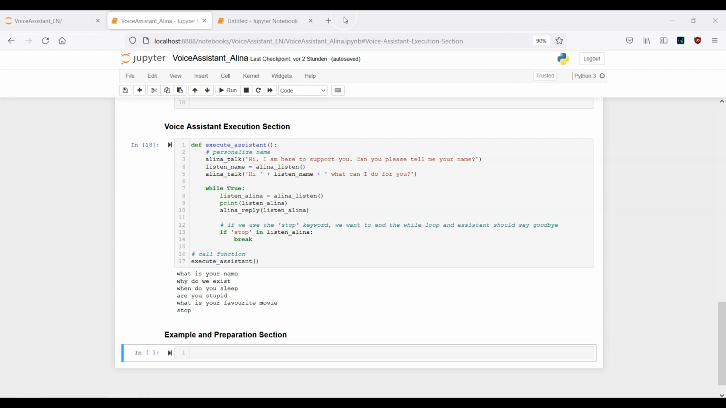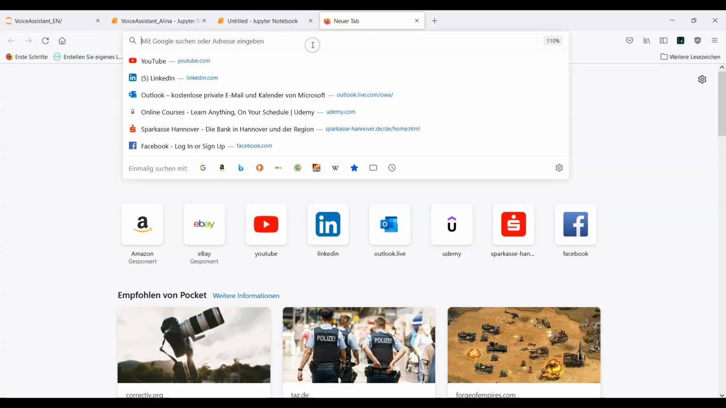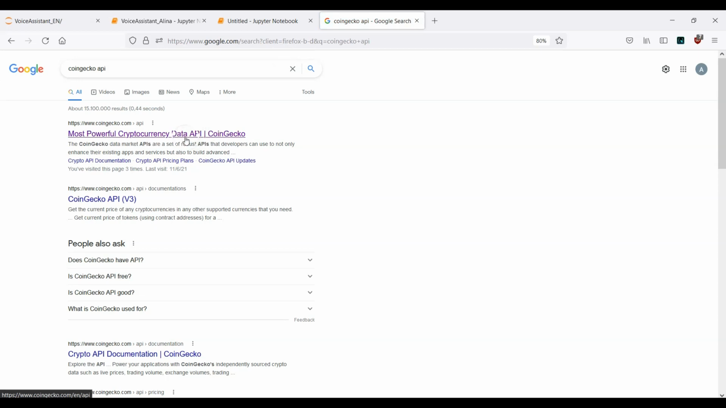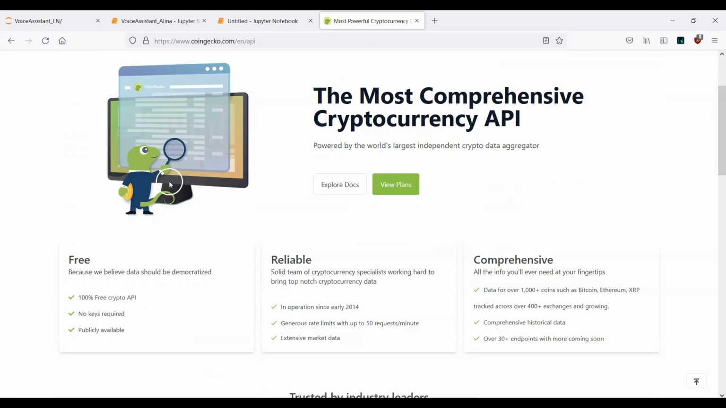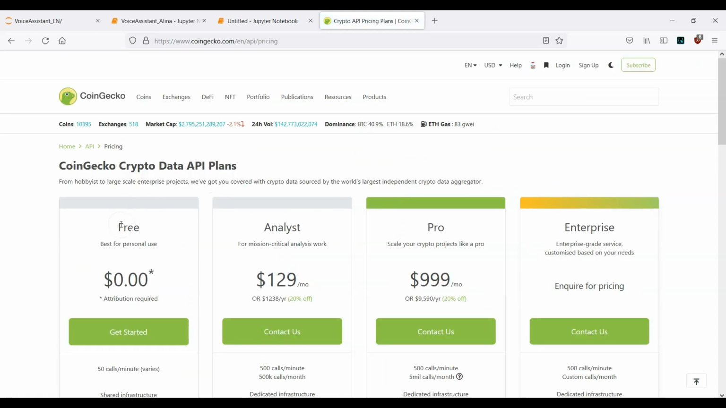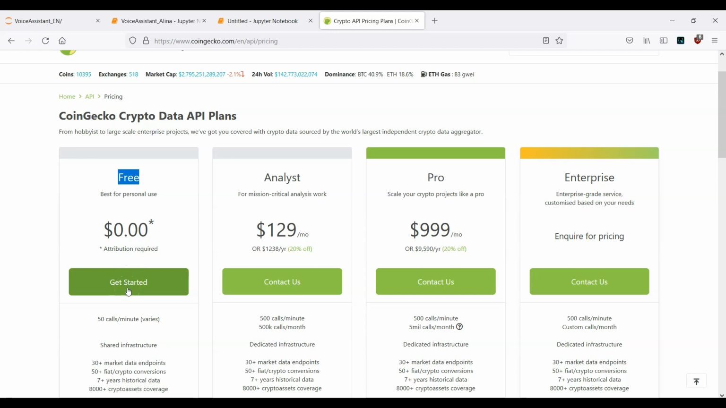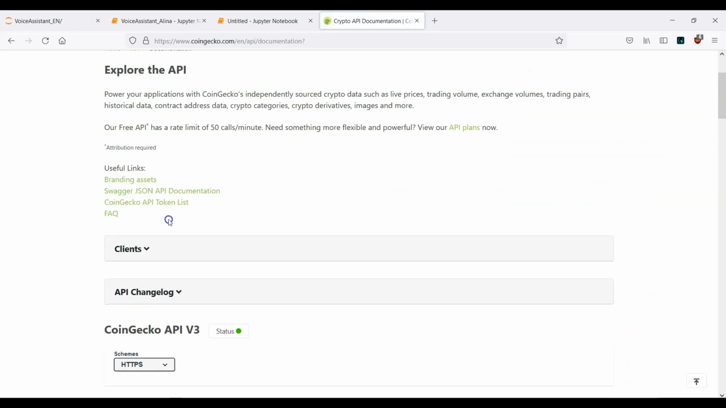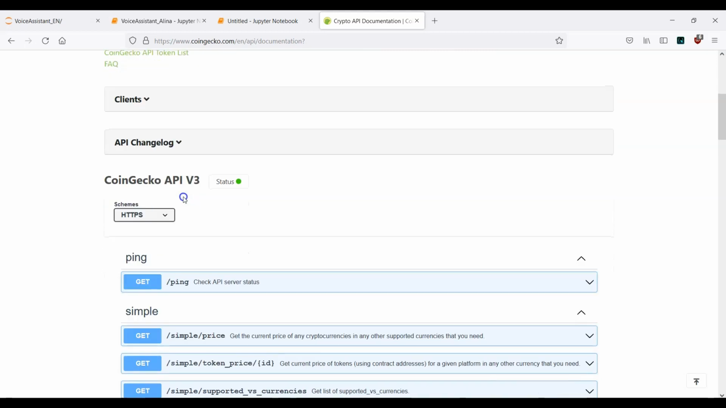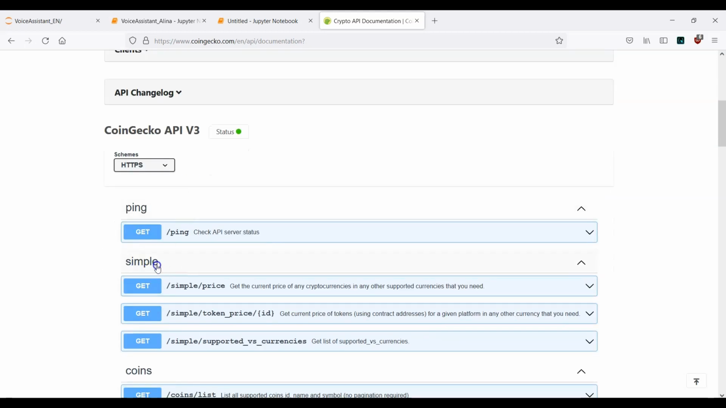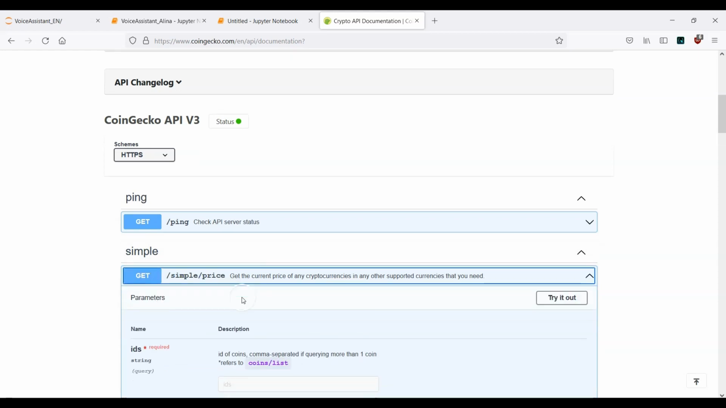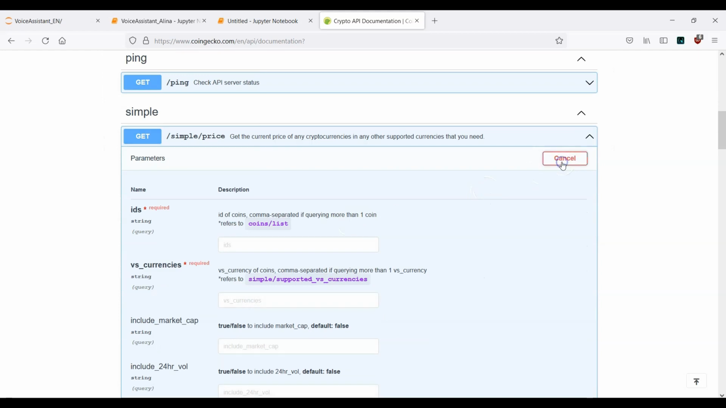Here we want to go ahead and search for Coingecko API, because we want to make use of this API. Now go ahead and click on View Plans. Here, of course, we want to work with the free tier, so let me click on Get Started. Okay, this is it. Now I can go down, click on this simple part here, and directly on the first one, and now I can click on Try It Out.